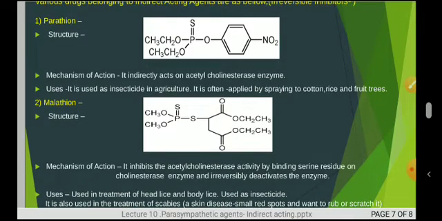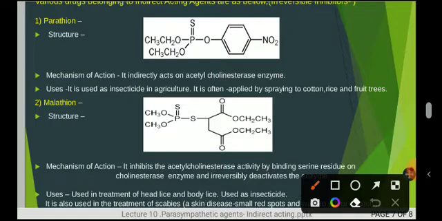Parathion. See the structure of parathion as I showed here. Mechanism of action: as I told, these are the indirectly acting irreversible parasympathomimetic agents, so they indirectly act on the acetylcholinesterase enzyme. Uses: used as insecticides in agriculture, and these are often sprayed on cotton, rice and fruit trees. Being an insecticide in nature, it is sprayed on cotton, rice and fruit trees to avoid insects. So it is also an important use.